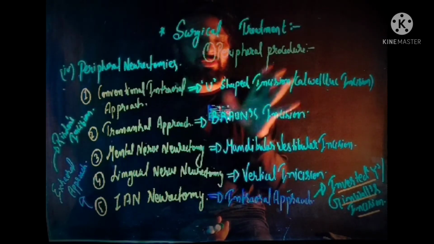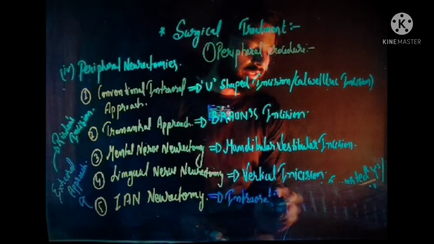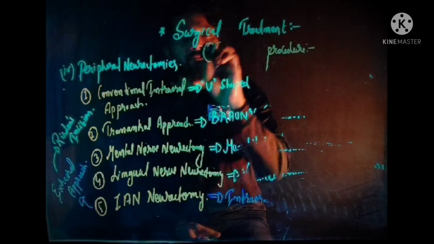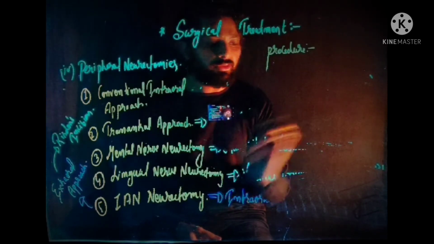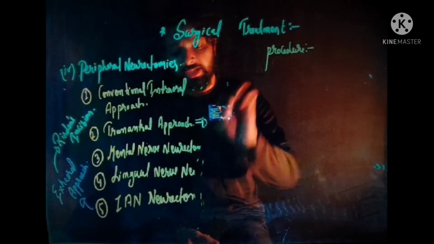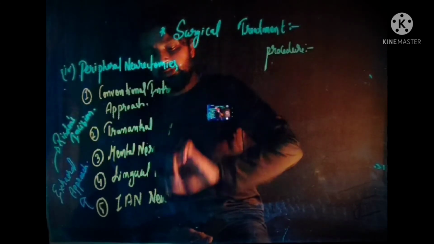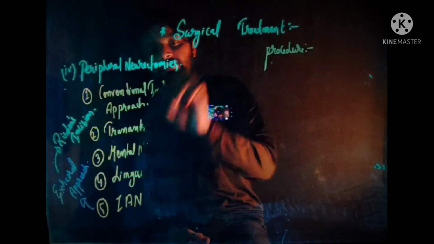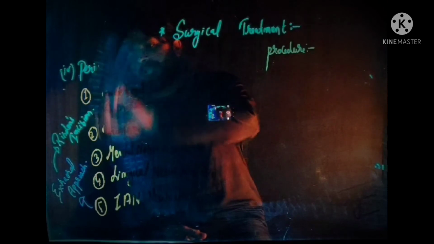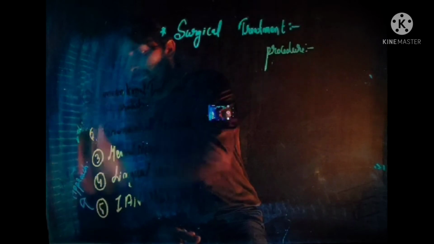So this is all about the peripheral procedure. Next surgical procedure is the ganglionic procedure. There are three procedures under the ganglionic procedure. First is percutaneous radiofrequency rhizotomy, second is percutaneous balloon compression, and third is percutaneous glycerol rhizotomy.